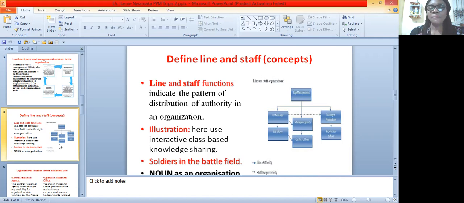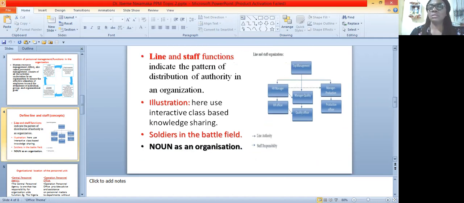So it's very important. If the drivers are not there to convey the ammunition, whatever they will need, even the personnel, to wherever they are going to meet their opponents, are they going to trek? Are they going to carry all their weapons and be marching to that place? So you see that each one is very important in the organization. The line managers are very important, and the staff are also very important. So they have this symbiotic relationship.